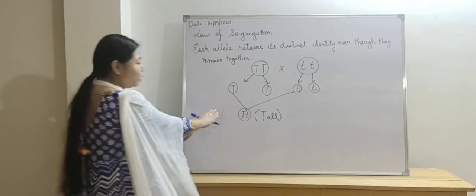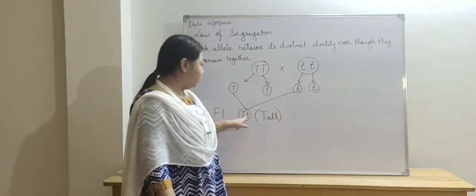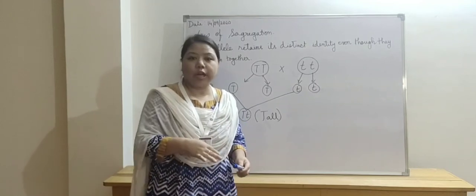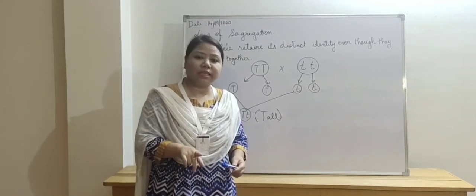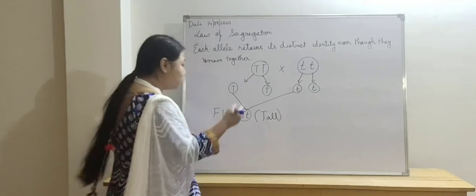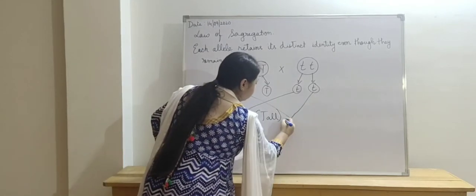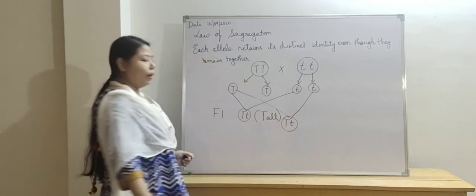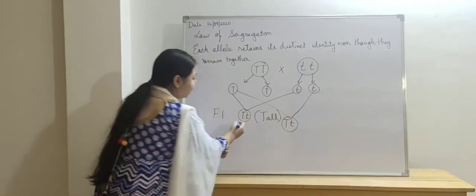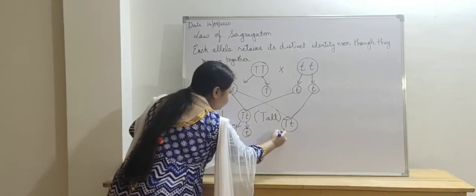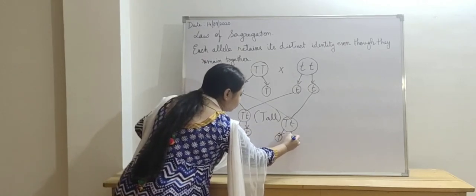Both the characters were not expressed in the first generation; it was expressed in the second generation. So what happened in the second generation? Here let us take only two plants. Again, gamete formation took place.